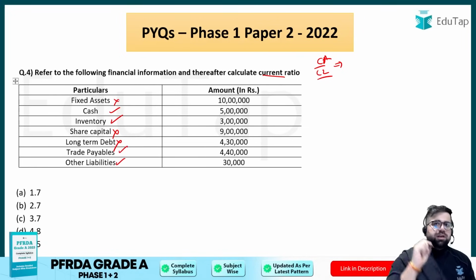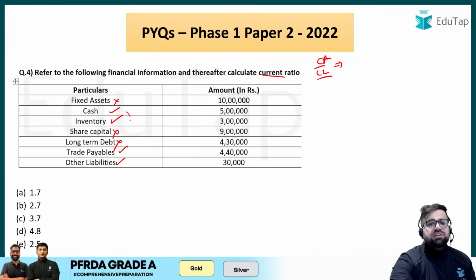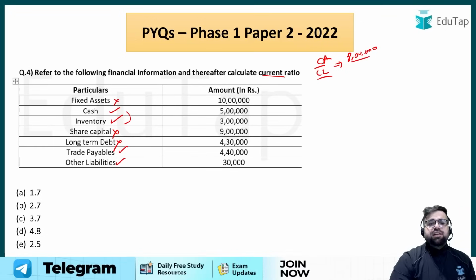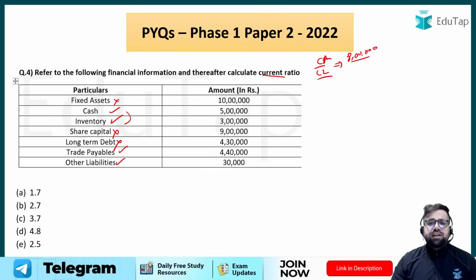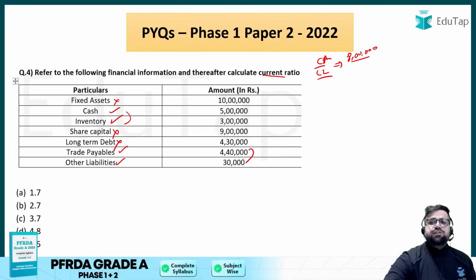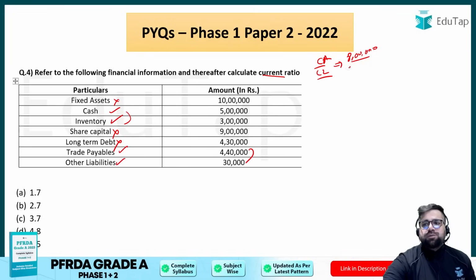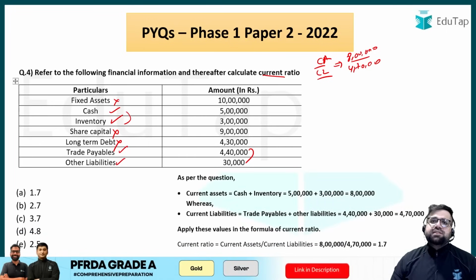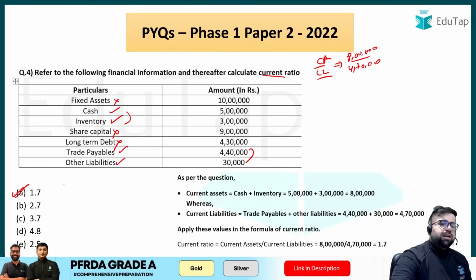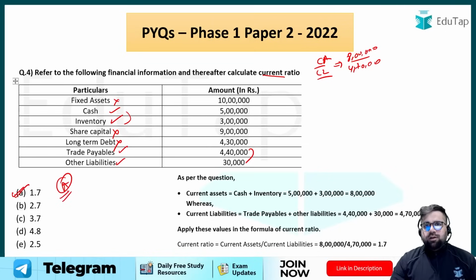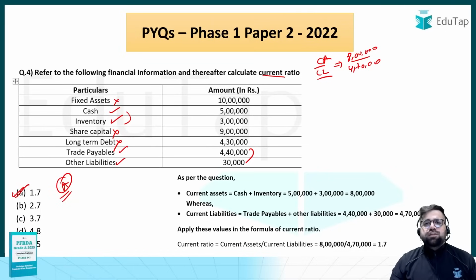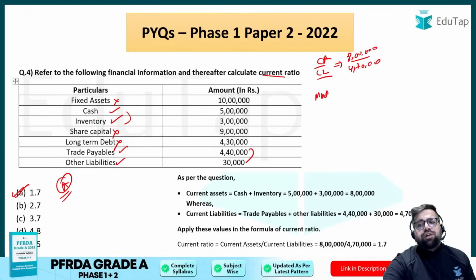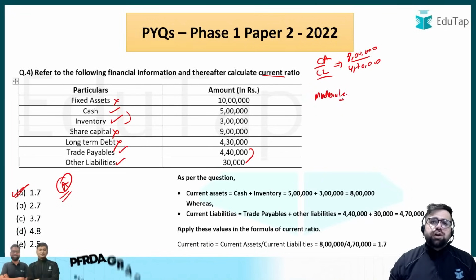So in your numerator, in which you have to take current assets, cash plus inventory will only come. So 5 plus 3 will be 8 lakh, right? Current liabilities are all those liabilities which you have to settle within less than 1 year. And in current liabilities, only 2 items are there, which will be 4 lakh 40 plus 30, so it will be 4 lakh 70,000. Divide these two and your answer, if I am not wrong, will come around 1.7. Okay, so your correct answer will be option number A. Simple. So what you have to do is just identify the values and divide, right? Even I will not put this question under hard. This is a kind of moderate question because you just have to identify the formula and put in your values.